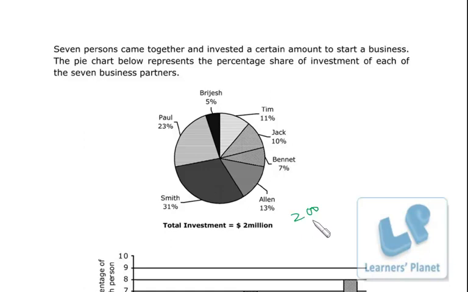The zeros and millions we will convert later. The total of this circle in percentage terms must be 100, so if I assume it to be 200, every amount will be double. So suppose Tim is 22, then this is 20, this is 14, this is 26, this is 10, this is 46, and this is 62. That becomes very easy for us to handle.